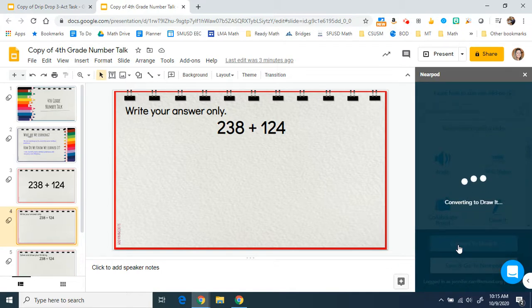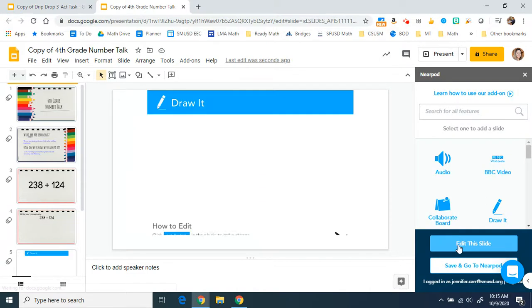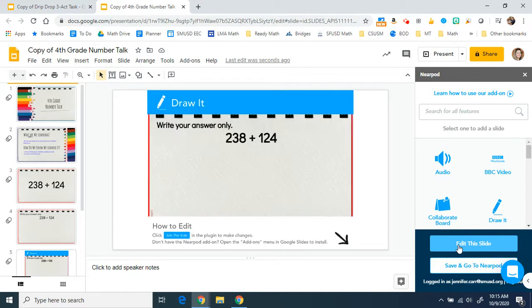And what this does is it makes a copy of the selected slide and adds the Draw It tool on top of it. If you will be using this Google Slides again and need to modify it, I recommend making a copy of the whole document.